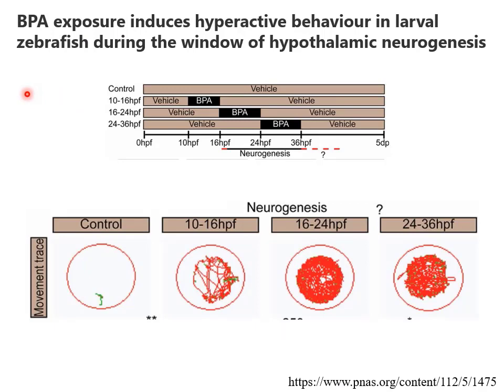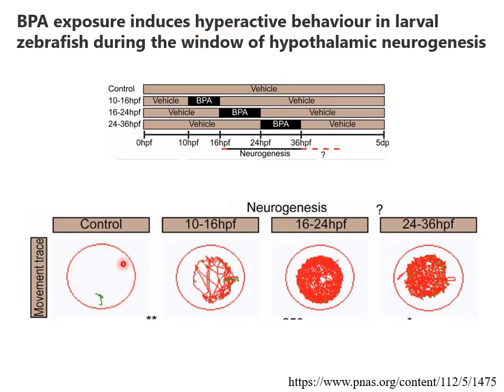We could choose endless examples here, but here's a nice one. Bisphenol A exposure and behaviour. This is in zebrafish, so we're going to work up through zebrafish, then mice, and then look at humans. And this study showed that bisphenol A exposure induces behavioural changes in larval zebrafish. So this is looking during development, 0 hours post-fertilisation, 10 hours, 16 hours, 24 hours, 36 hours. This is the period of neurogenesis within the hypothalamus,